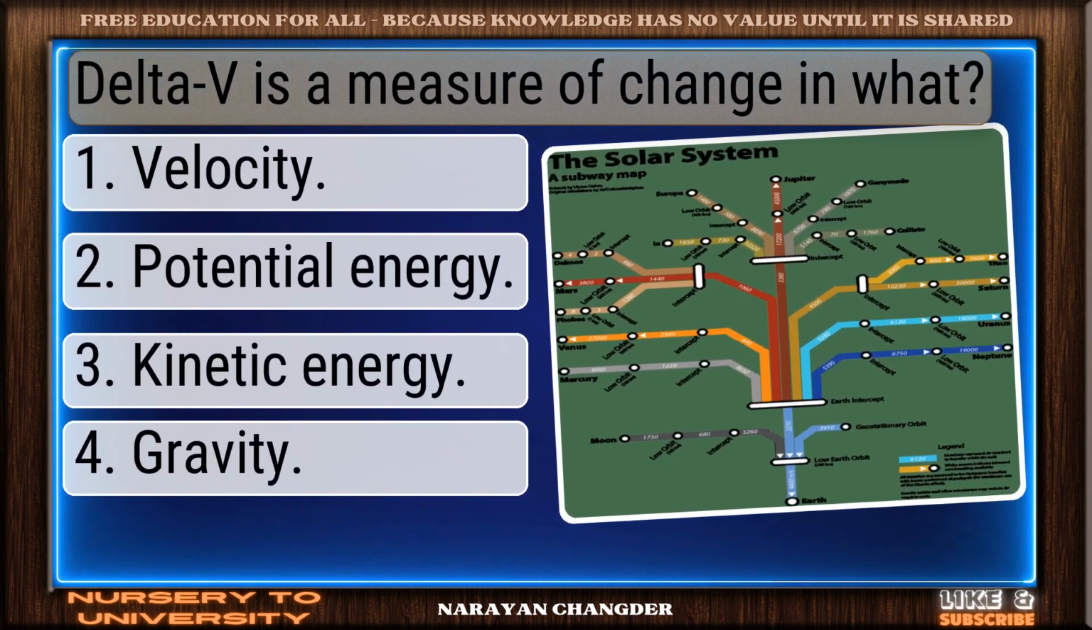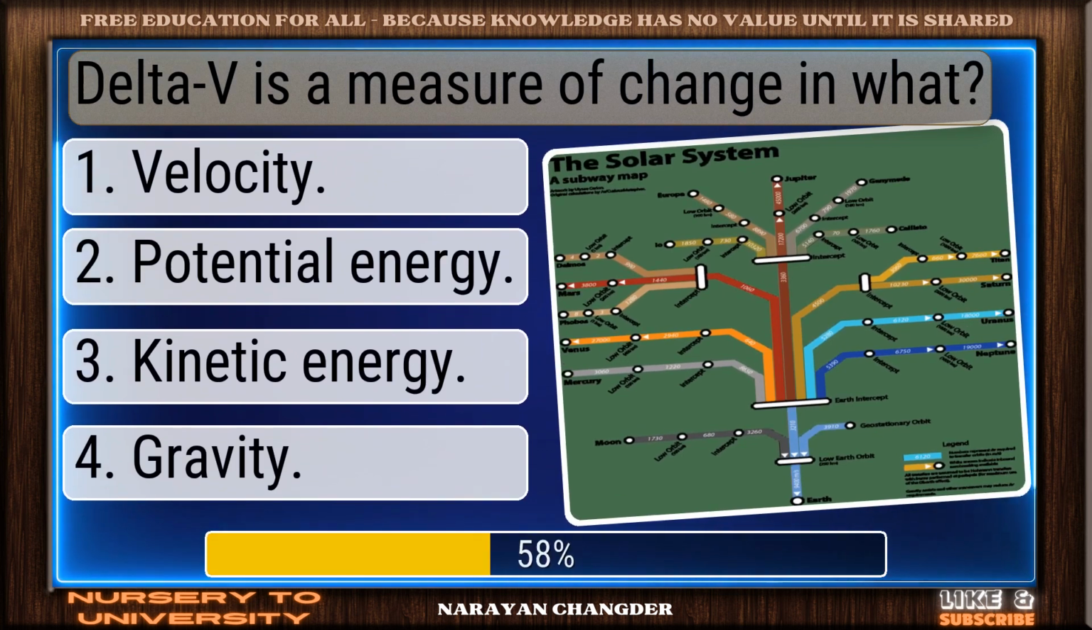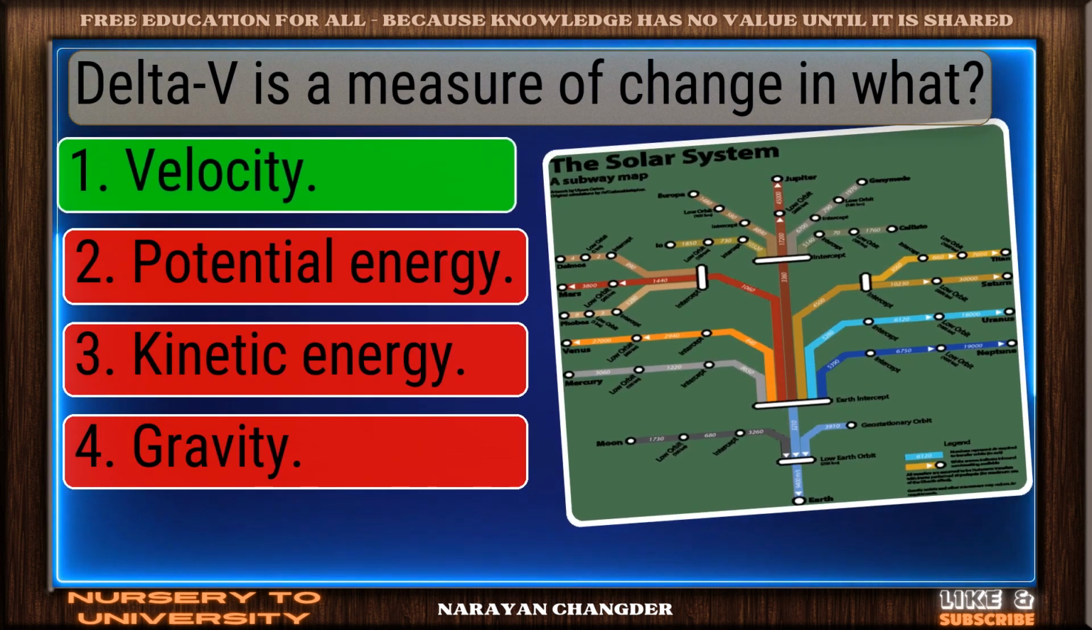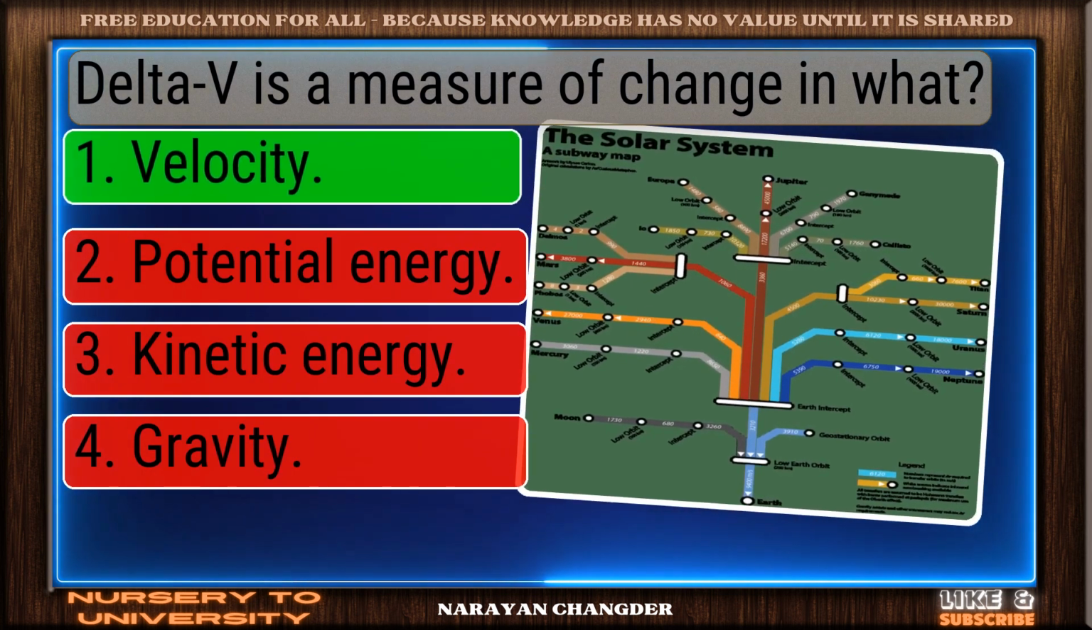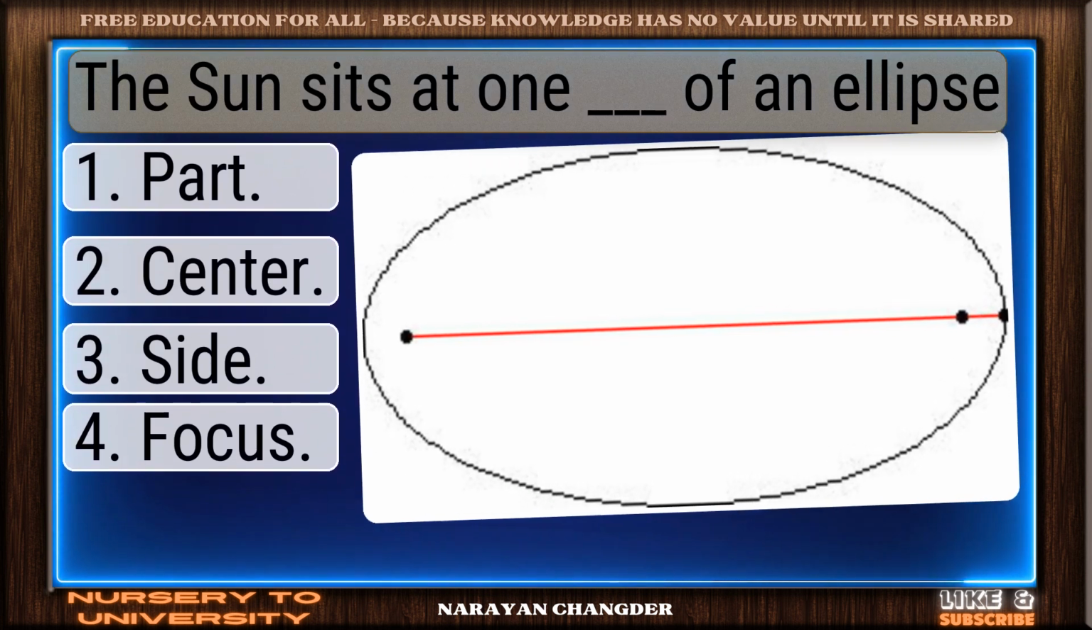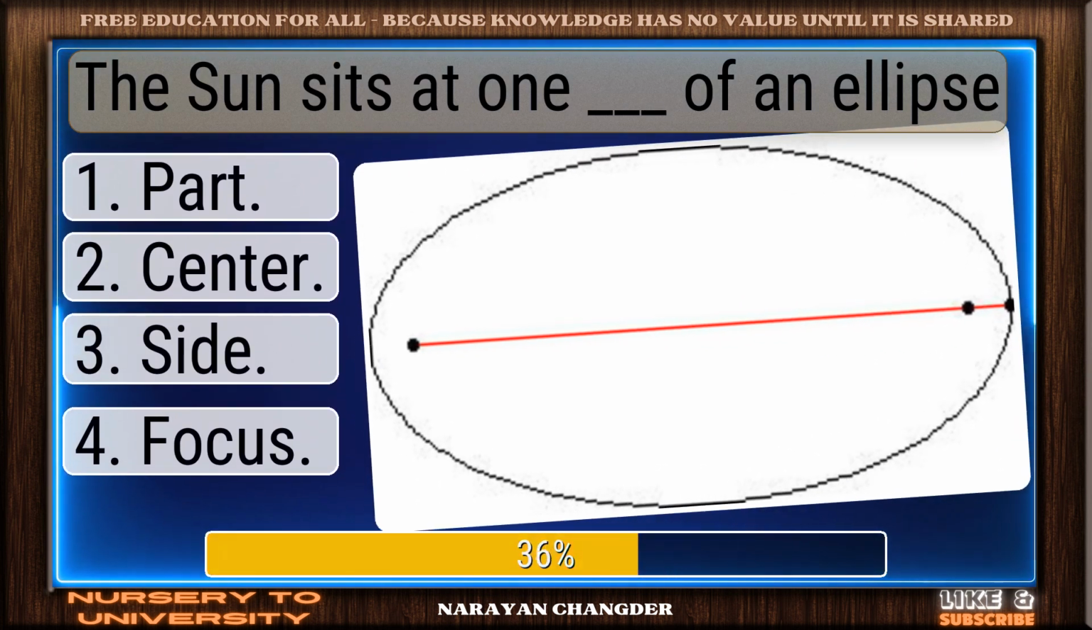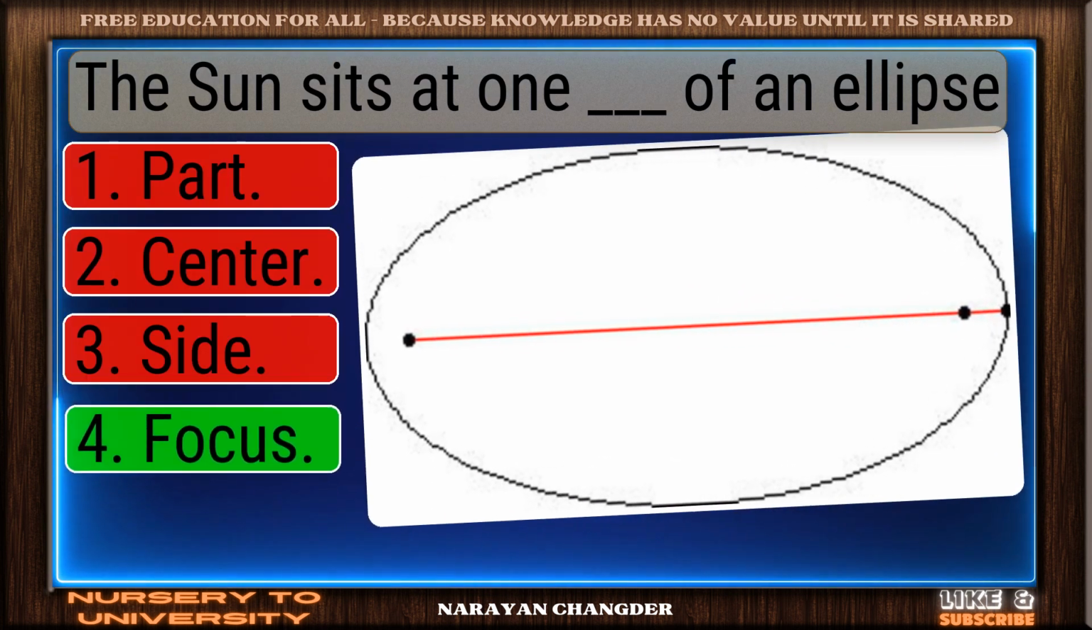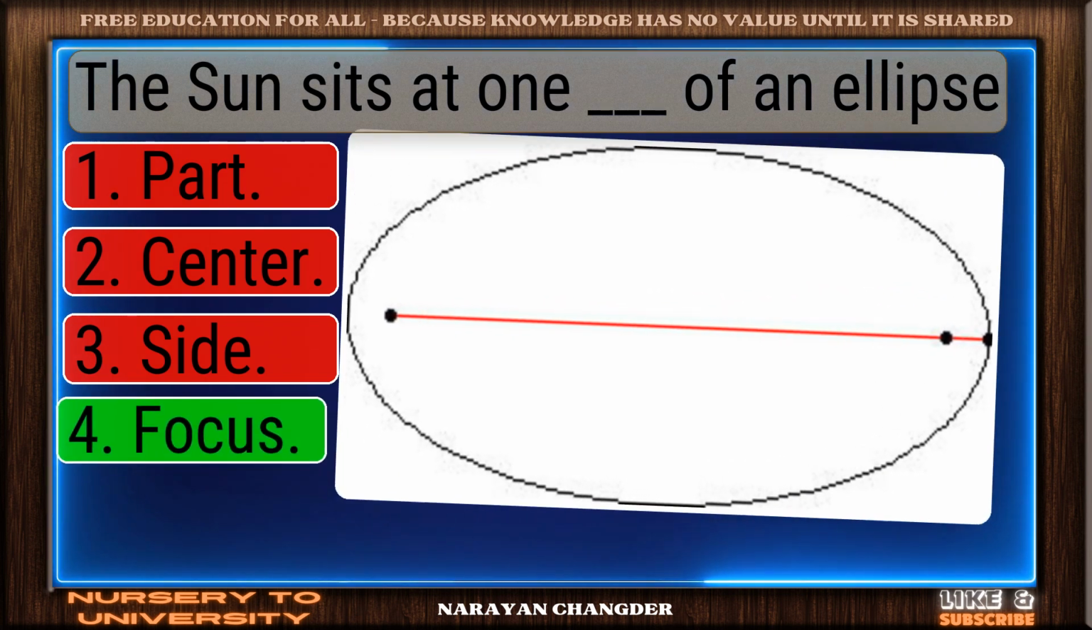Delta V is a measure of change in what? You chose velocity, and it is correct. The Sun sits at 1 dash of an ellipse. Right again. Focus is a valid answer.